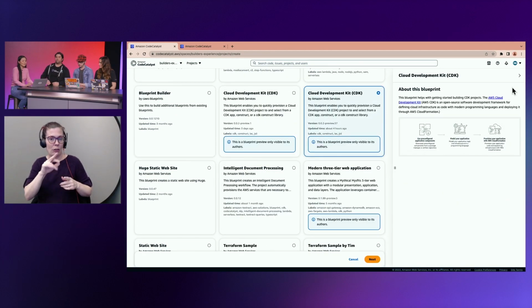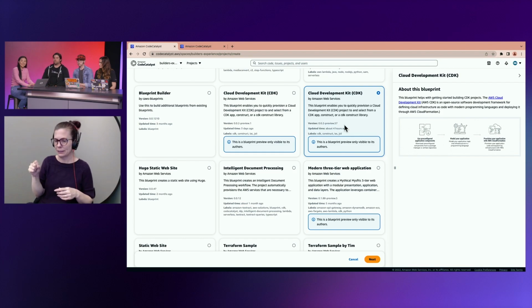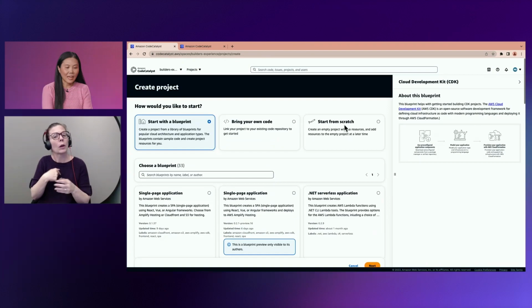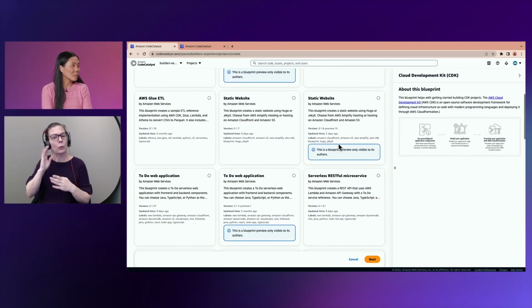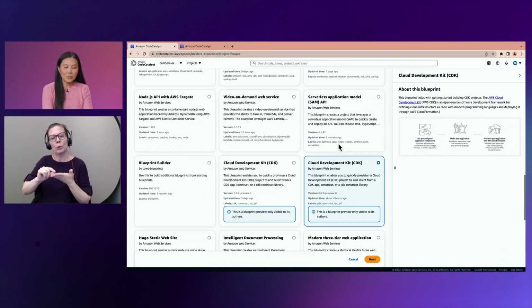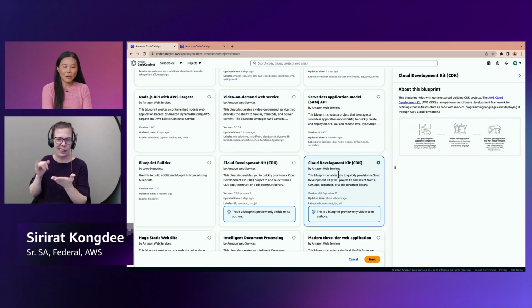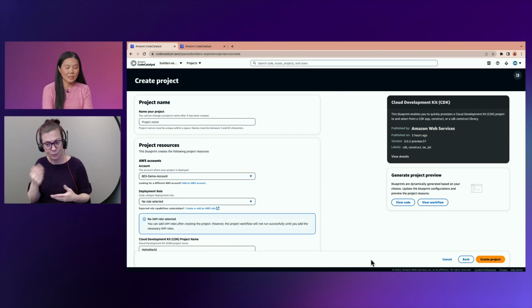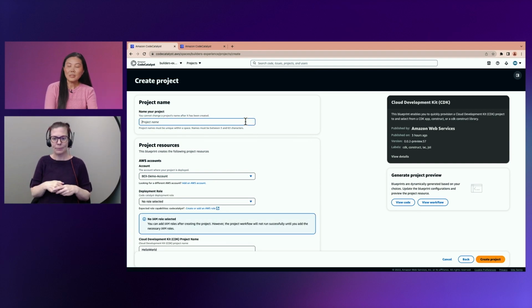Yes. So in here now, after we have the session, we are going to create a project, and we are going to use a blueprint. The blueprint that we are going to use is the one here that is called CDK, right? So there, next. So I'm going to name the project construct example, and then